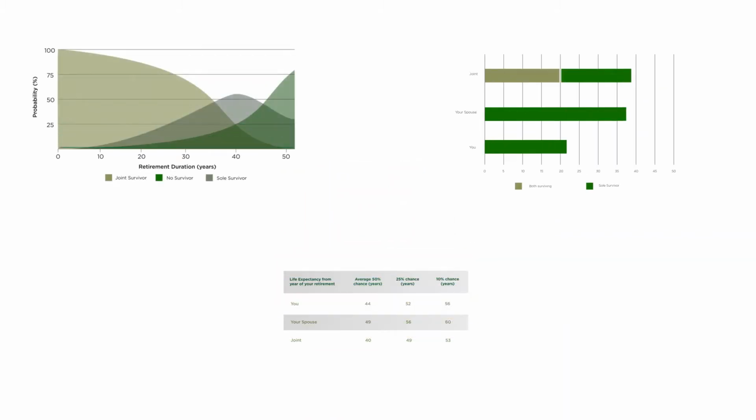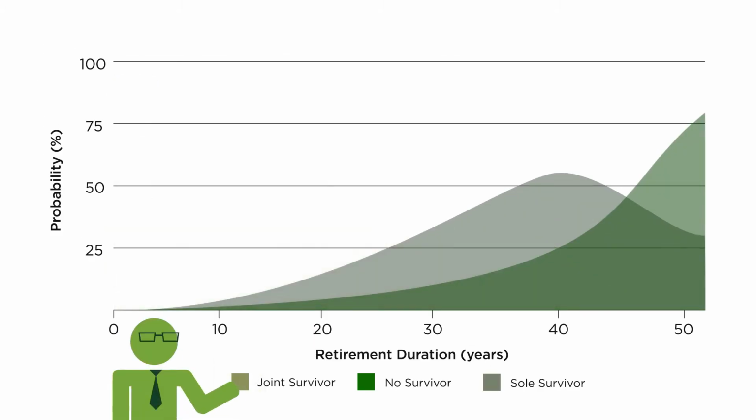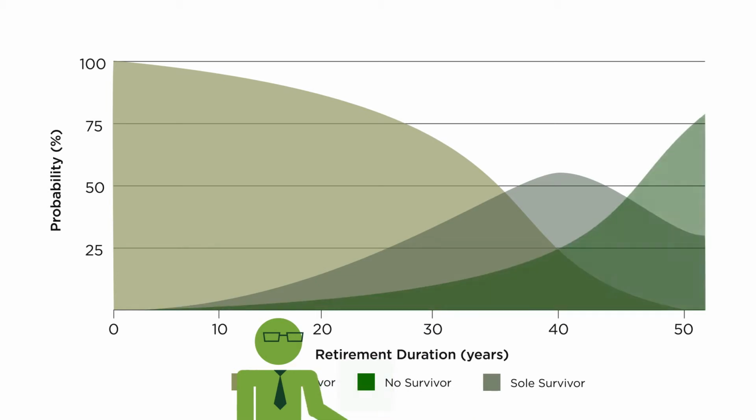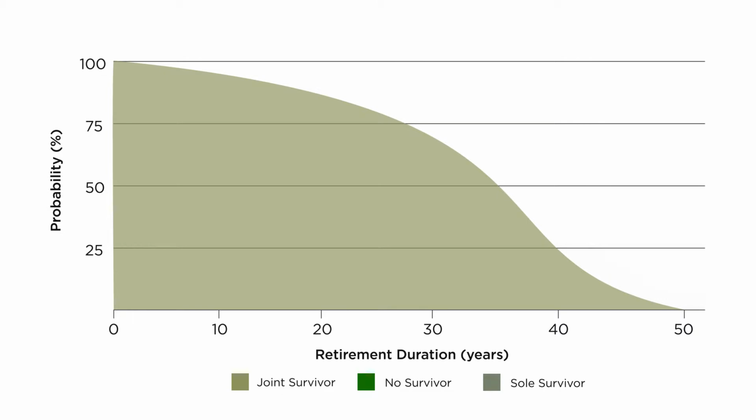Now let's take a look at these charts and see what they mean for your retirement. This chart shows 3 curves, but you can hide any curve that you don't want to see by clicking on the legends at the bottom. Now let's look at the first curve. This plots the number of years both you and your spouse will live in retirement and the corresponding probability.